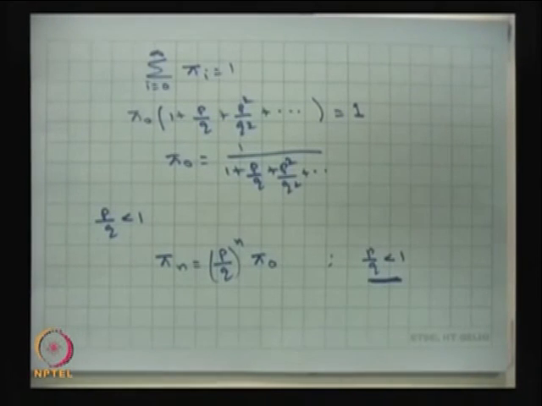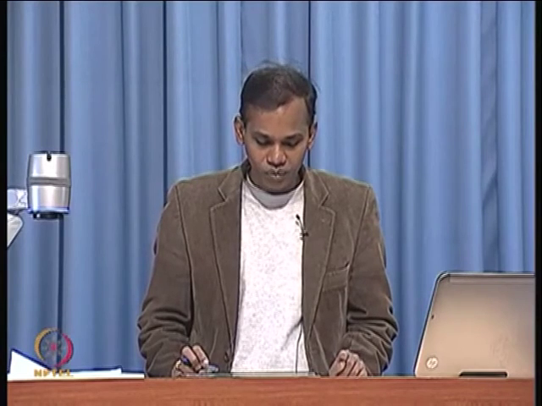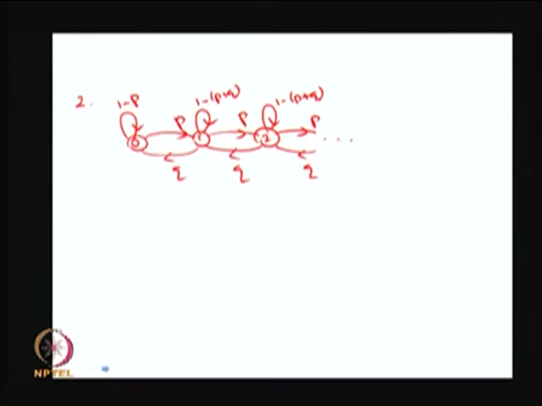And in this example, we have taken p by q to be the same for all the states. We can go for a general situation, where the system going from 0 to 1 could be p naught, the system going from state 1 to 2 may be p 1, and so on. Therefore, all the p's need not be the same, and the q's also need not be the same.